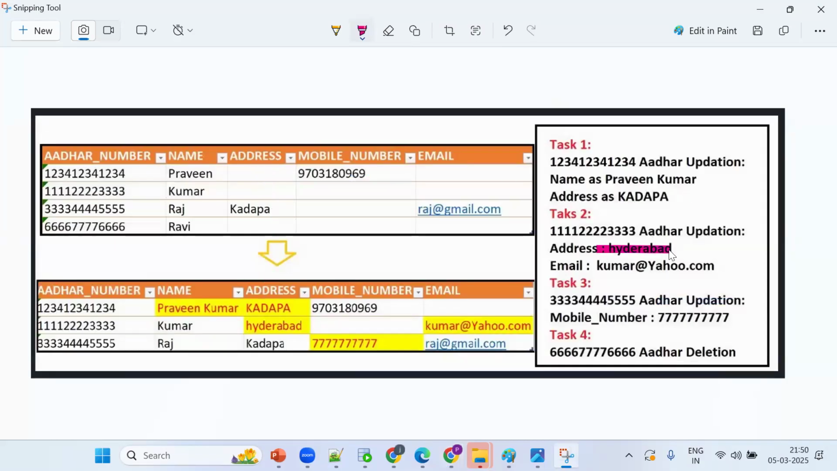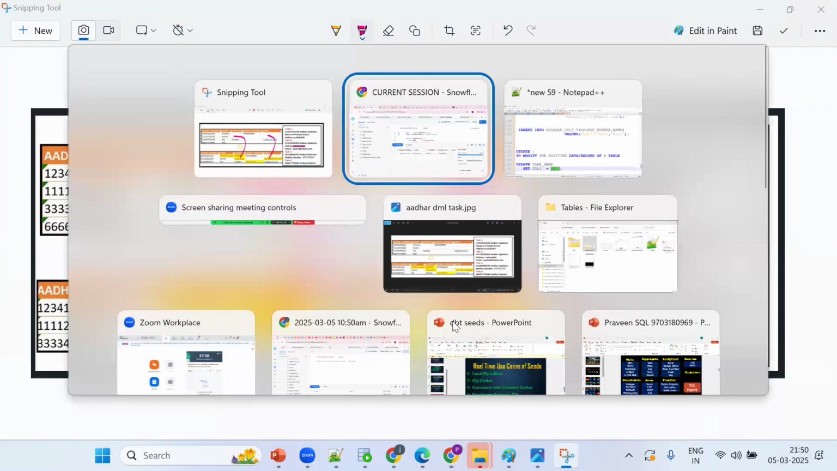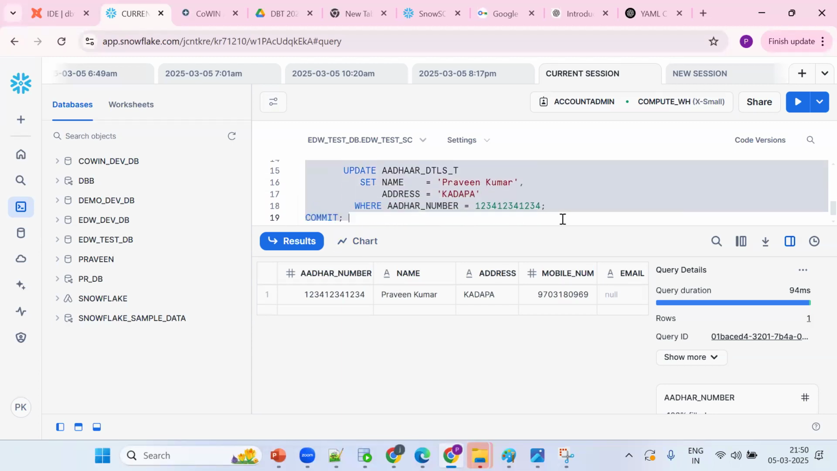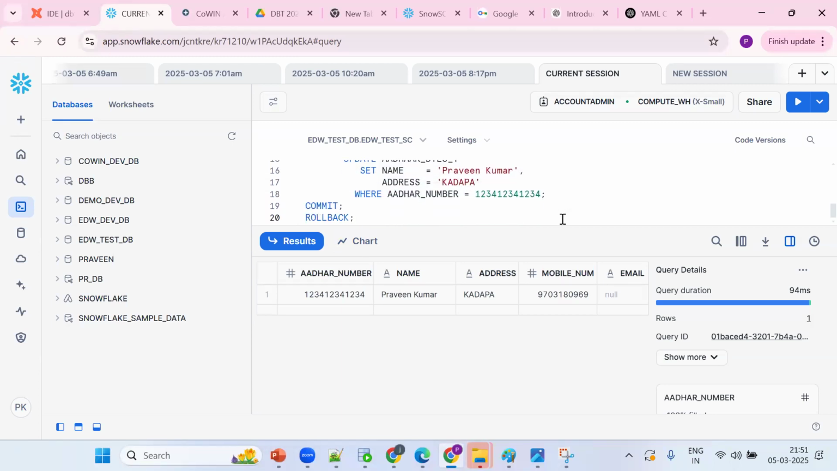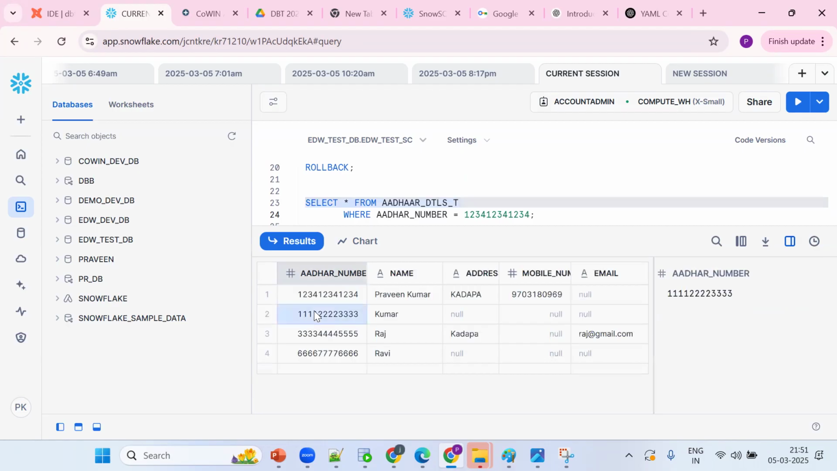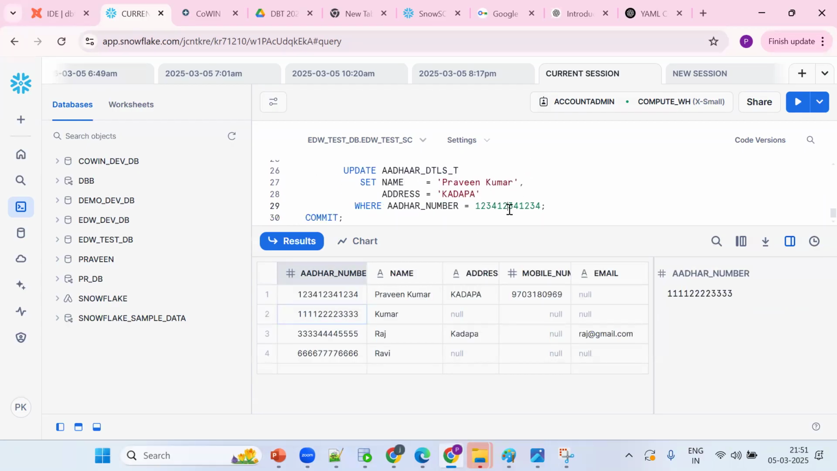What is the second task? The second task is to change the address to Hyderabad and the email. How to change? We should go for what concept? Go for the update statement. Before the update statement, we want to take only the specific record. I want to take only the second record. So see, the same thing, Control V, and the same thing here also Control V.